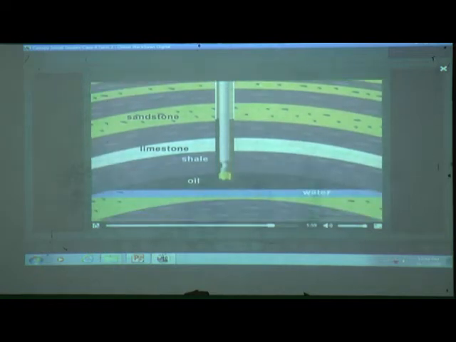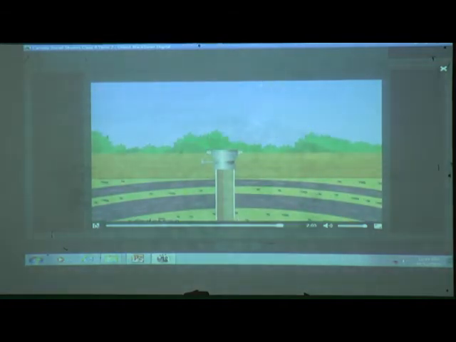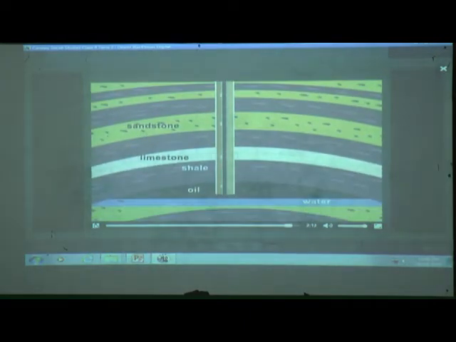Once the hole is ready, the men put in a pump that pulls the oil out of the ground. The oil is sent to storage tanks from where it is taken to the petroleum refineries.